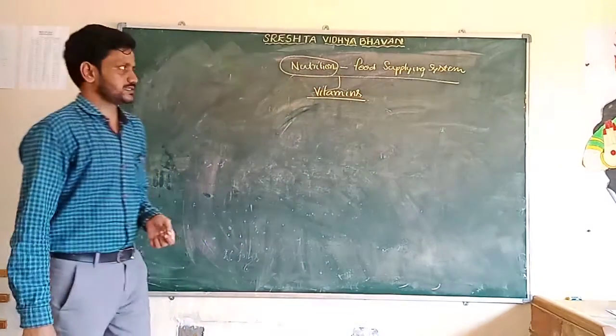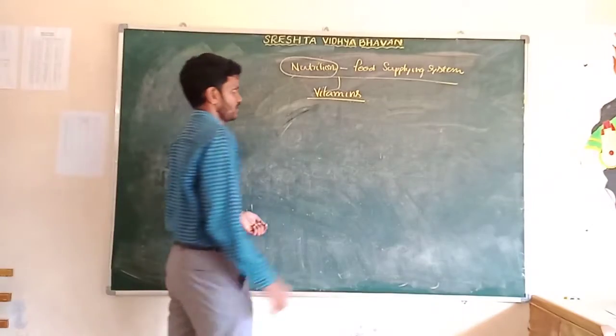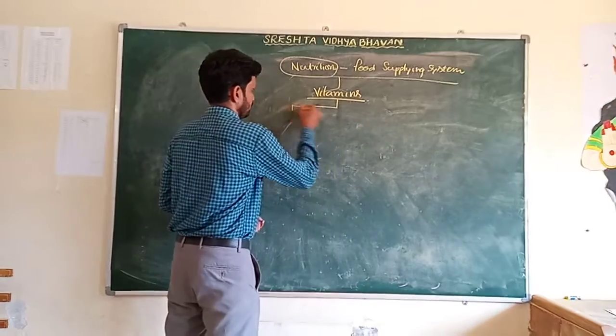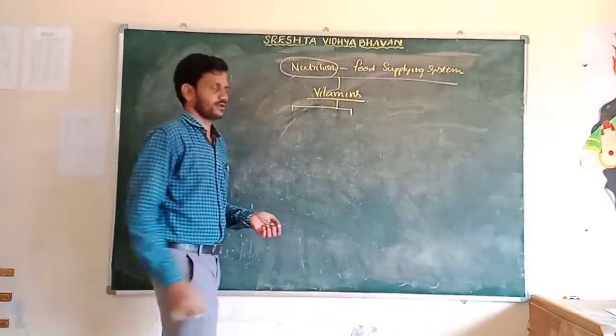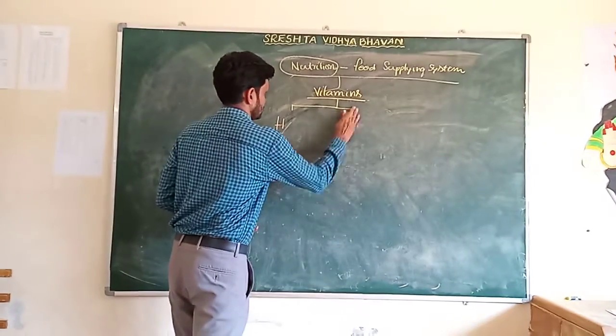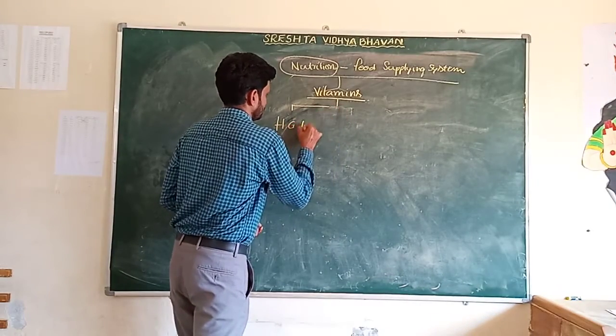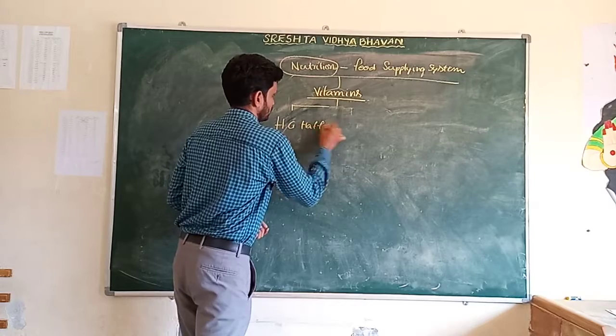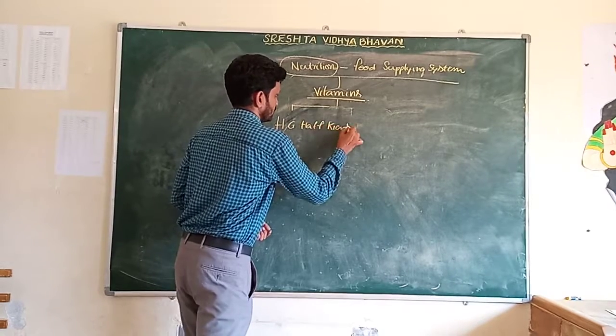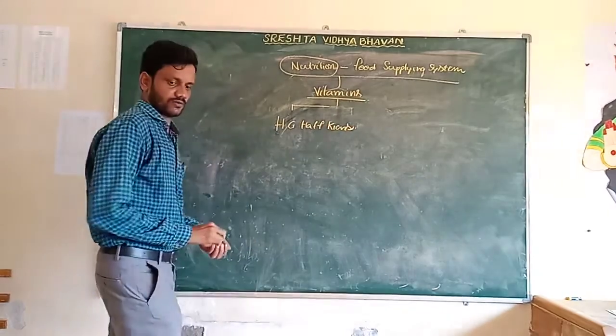Vitamins were discovered by H.G. Hopkins.